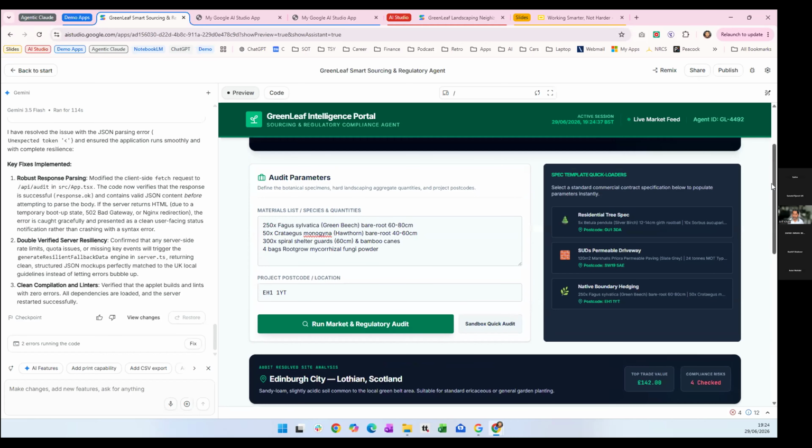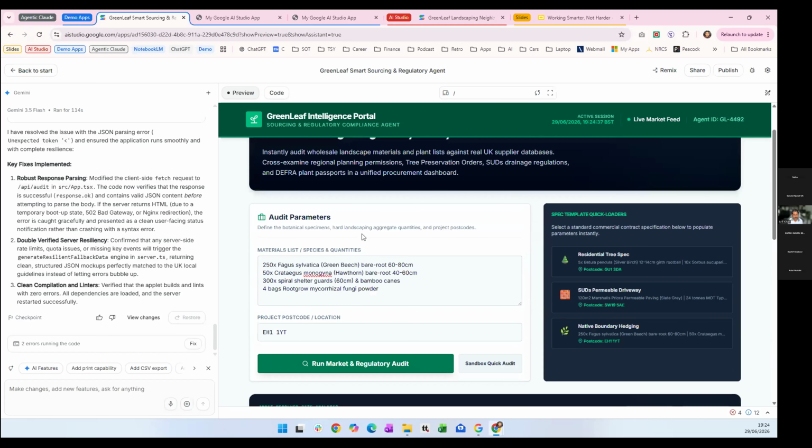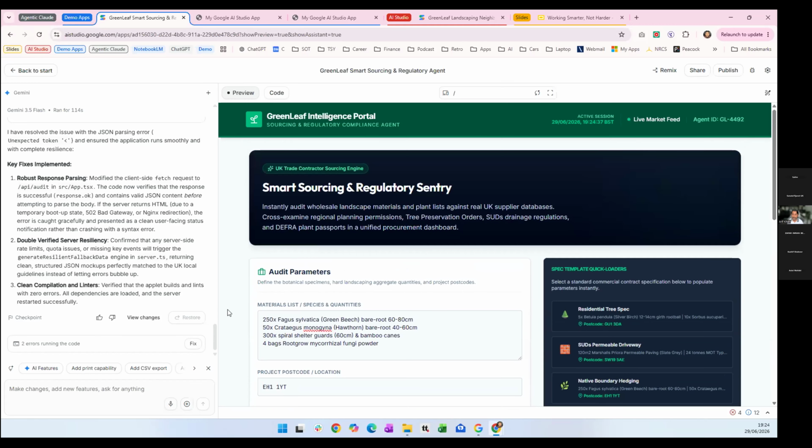If this was being used by people in the field, I could imagine they would be able to list out what they need and get their location if it's a mobile app, and hit go, and it could find the best prices. So just another different type of application that you could use for your business.